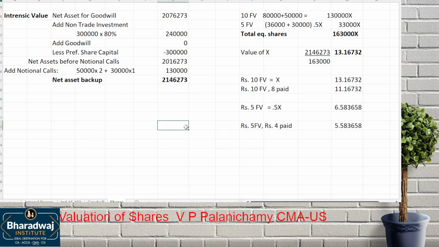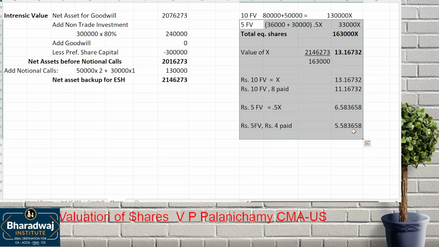So the valuation of goodwill took time. Non-trade investment will be included. Goodwill has no value in this question because there is no super profit. Eliminate preference share capital also. This will give us net assets before notional call. After notional call, this is the net assets backup for equity shareholders. Then we work out the values.